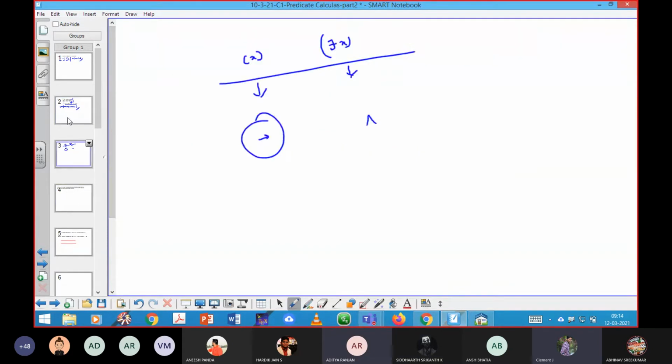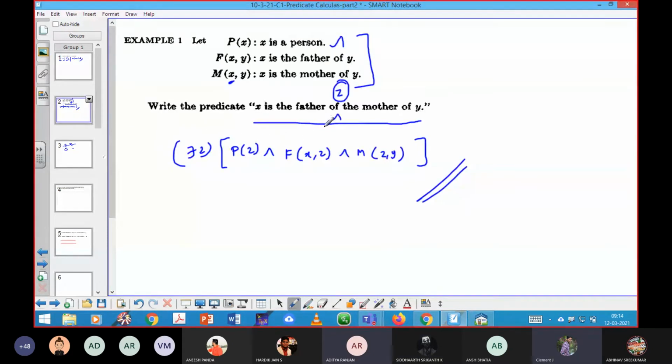Sir, isn't Y the mother of Z? Sorry? Sir, isn't Y the mother of Z? No. X is the father of the mother of Y. That means Z's... See, you can just see this predicate function first. M of x comma y means x is a mother of y. So likewise, see what they have given. Z is the mother of y. So that means instead of x, z should come first. That's it.